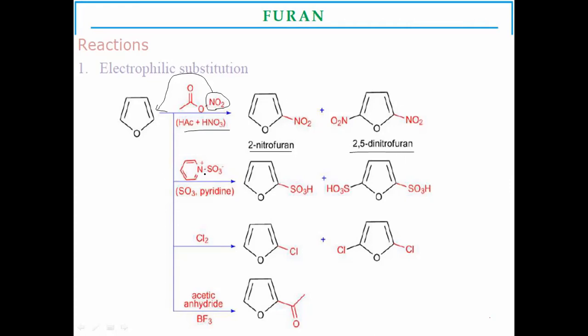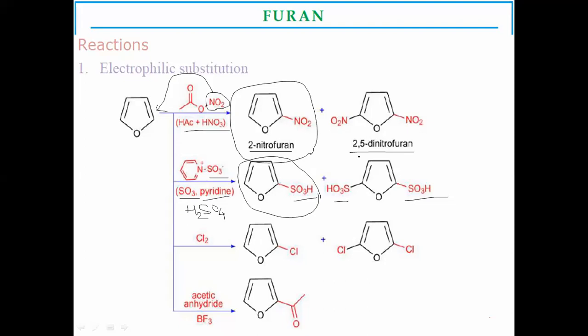The second reaction is sulfonation. Sulfuric acid in pyridine is used; pyridine acts as a solvent, and H2SO4 is used for the sulfonation purpose. Sulfonation means SO3H substitution, a sulfonic group substitution on aromatic rings. Furan is an aromatic ring. Sulfonation occurs at the 2 position and the 2,5 positions, forming a mixture of both. But the major product is the 2-substituted product.